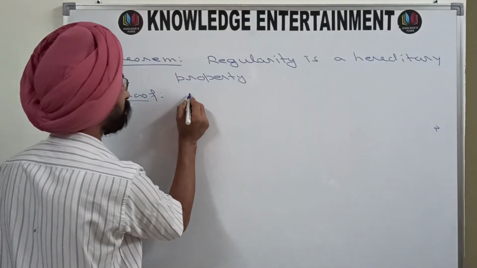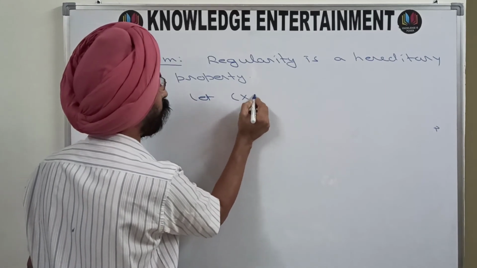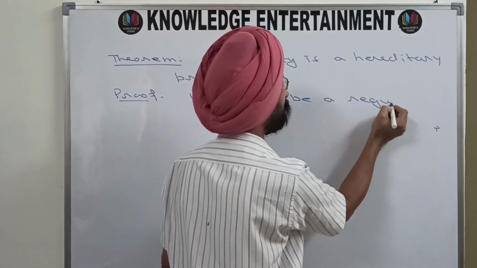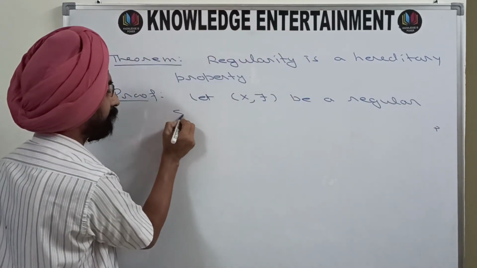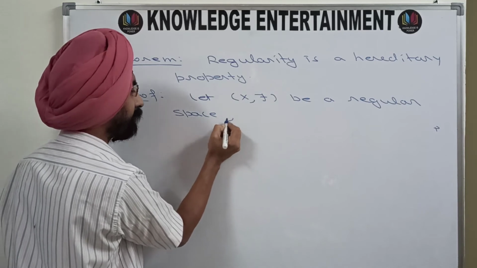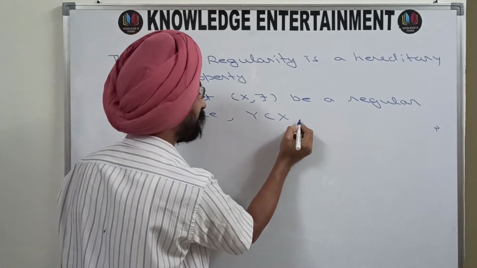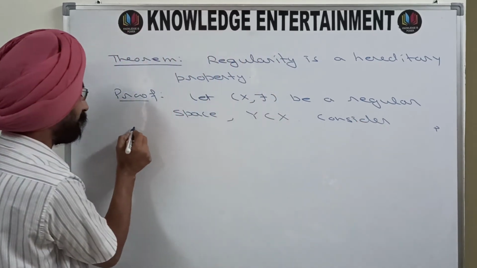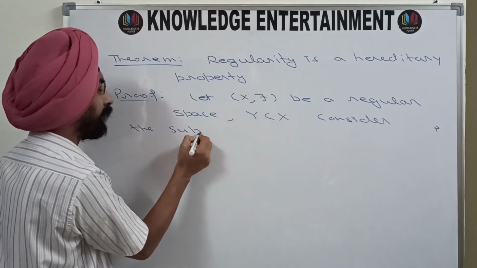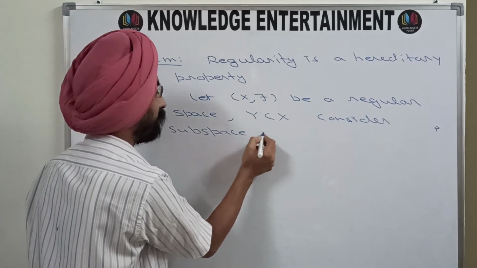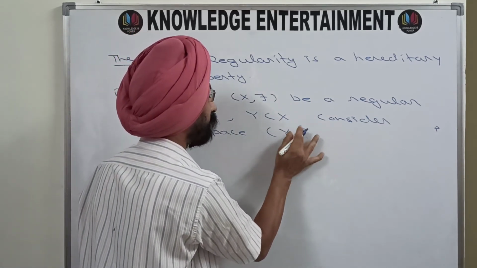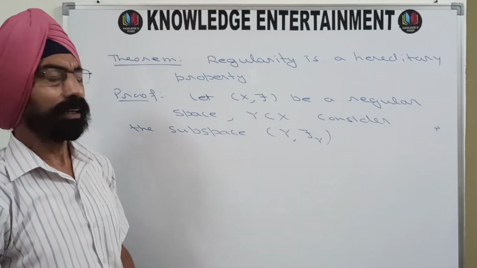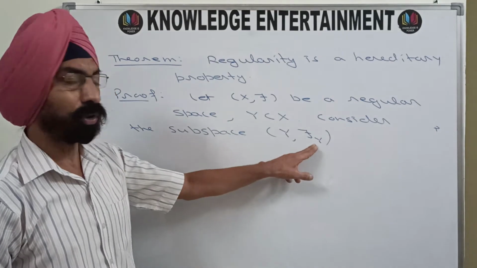So let (X, tau) be a regular space, let Y be a subset of X. Consider the subspace (Y, tau_Y). Now you know how the members of tau_Y will look.